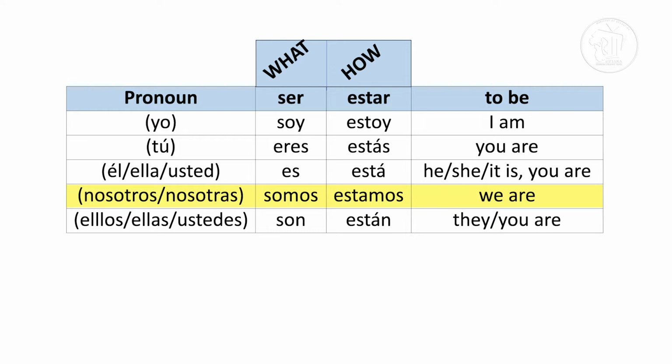Estamos felices. Now, we change feliz to felices because we are speaking of more than one person. So we say the plural form of feliz is felices. So nosotros or nosotras estamos felices. Ellos están felices. Ellas están felices. Ustedes están felices. So let's explain each one of these individually.